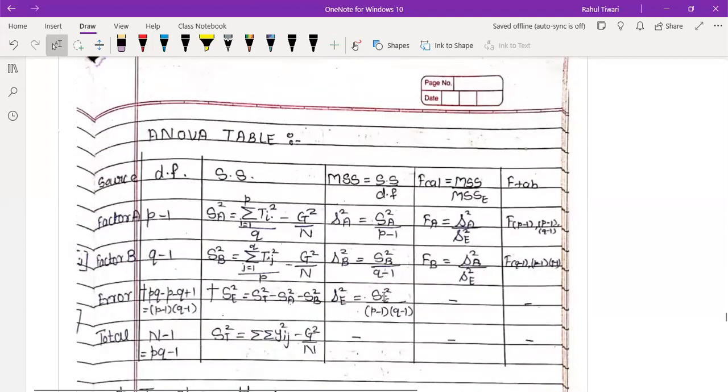Let me know first of all. Any question, anyone? You can ask your question. Feel free to ask your question. So you can just go through this ANOVA table and let me know if you have any query. Take 2 minutes, so we can proceed.